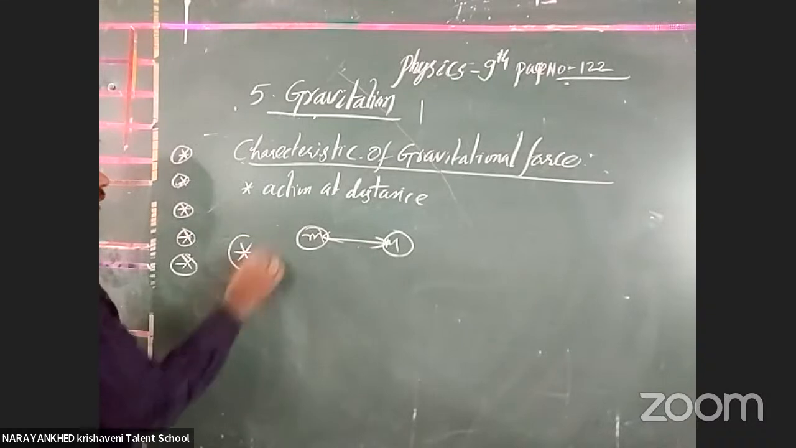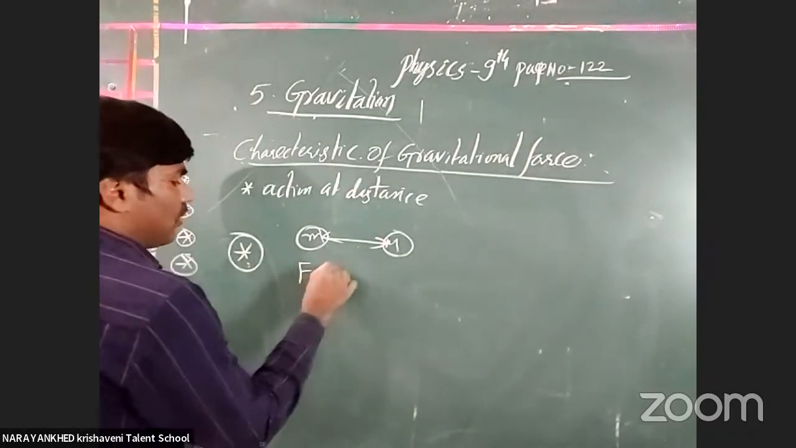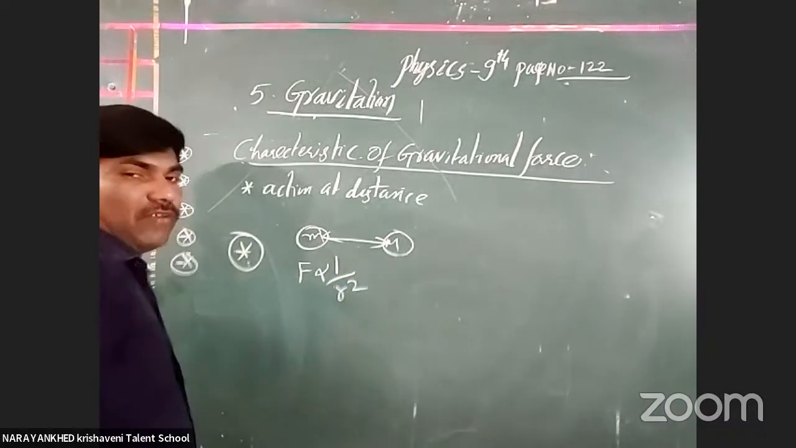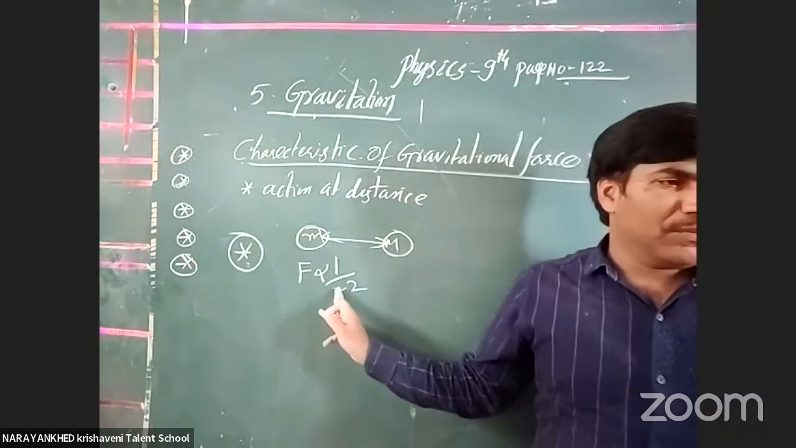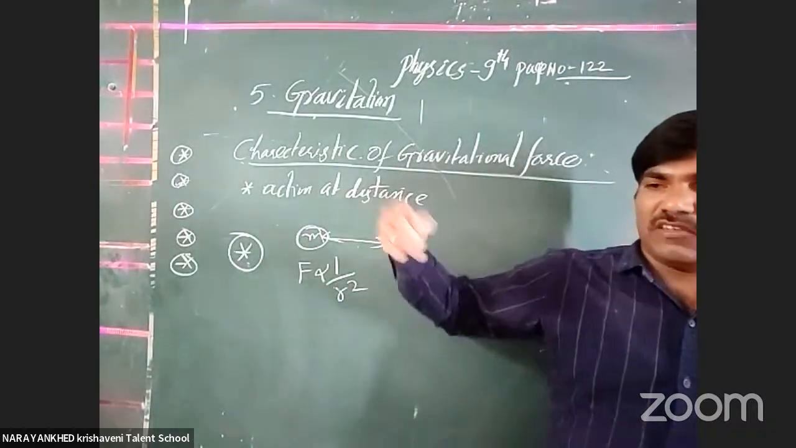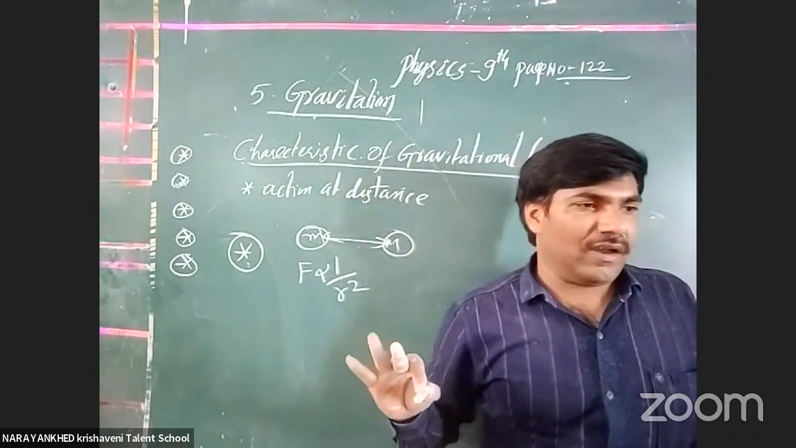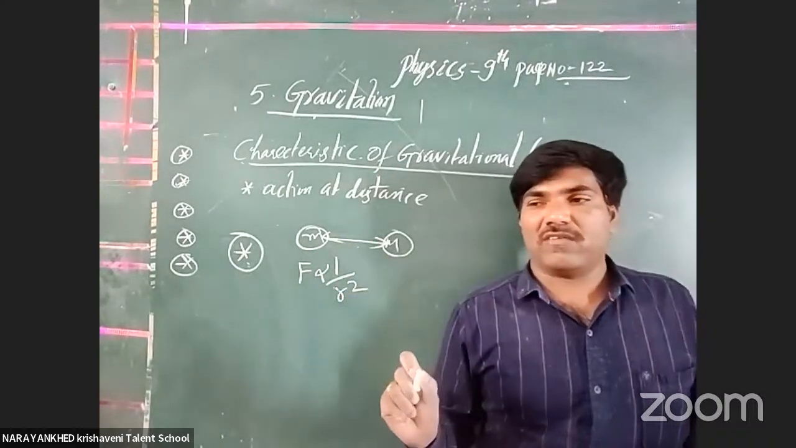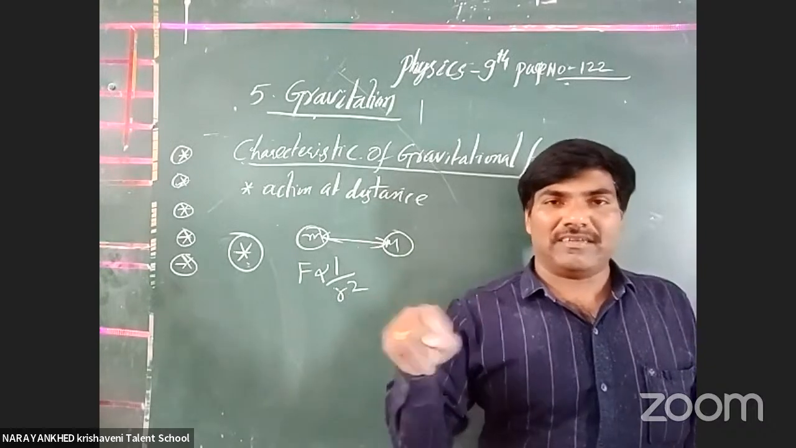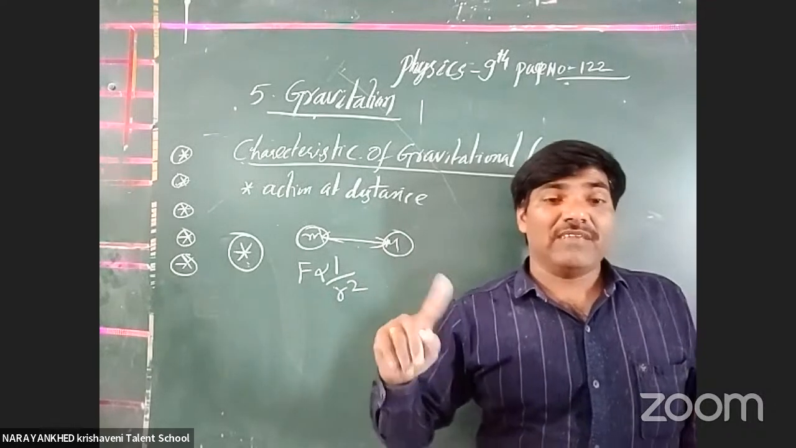And the second characteristic is that it is an inverse square force. Why? Because F is directly proportional to 1 by R square, or F is inversely proportional to the square of the distance. When the distance between the two bodies increases, the force decreases, in the form of the square of the distance. That is why this law is called the inverse square law.